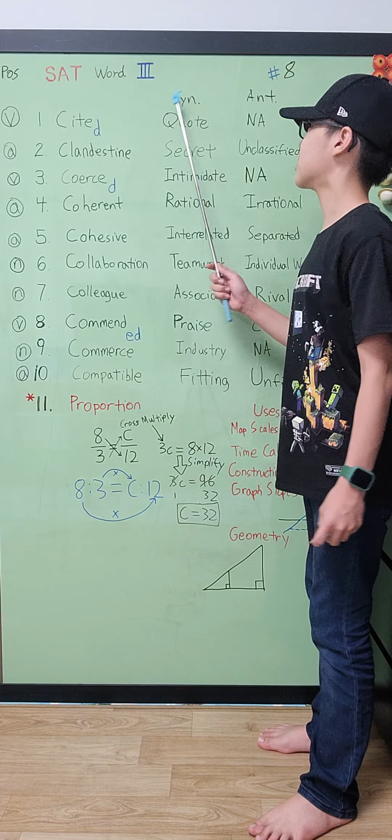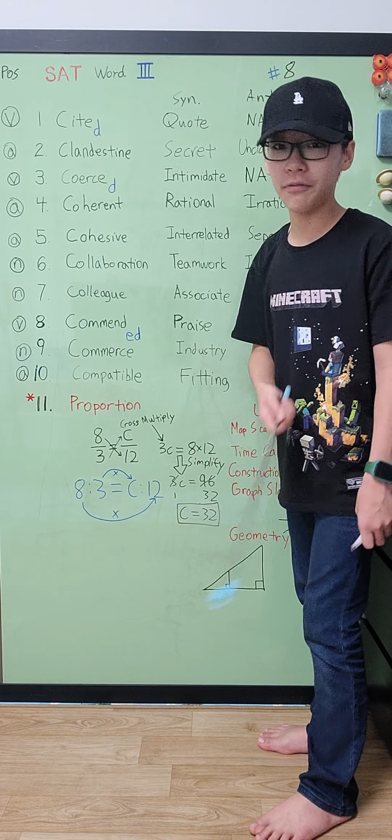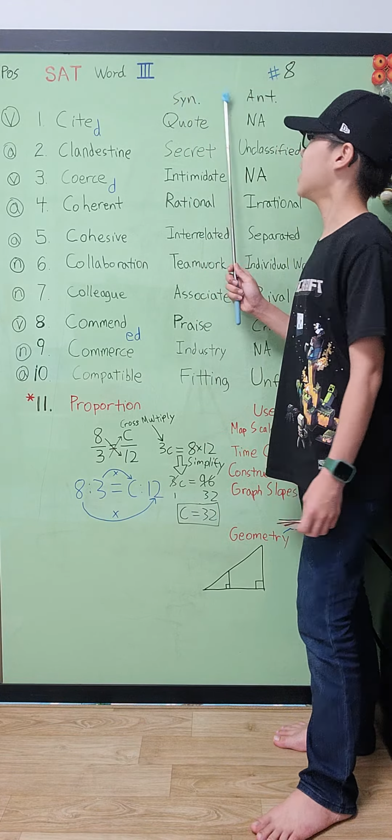And next up, the synonym is quoting something or having a reference to something. And then the antonym, there's no antonym. The connotation is neutral. The second word is clandestine.